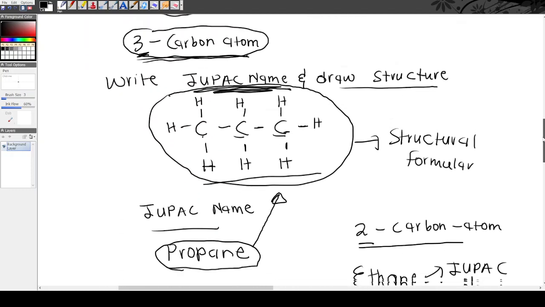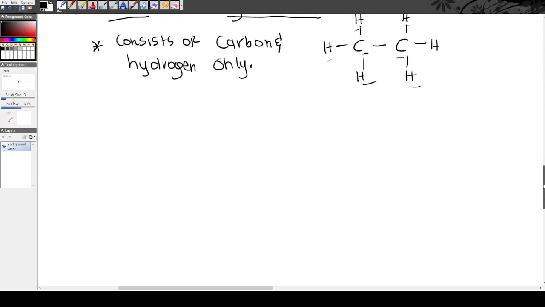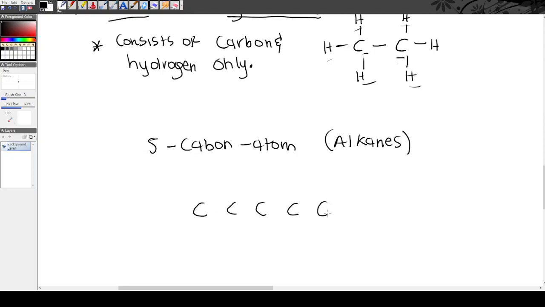Okay, now let's make another example because ndifuna ude uyi-understande le nto. Let me give you one more example of an alkane. Let's say we have an alkane that has five carbon atoms. So the alkane yethu belongs in the family of alkanes, the homologous series of alkanes. So it is an alkane with five carbon atoms. So it will be in this way: one, two, three, four, five.